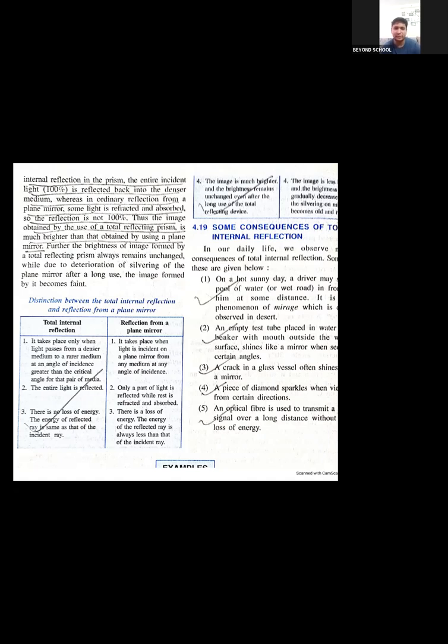Further, the brightness of the image formed by the total reflecting prism always remains unchanged, while due to deterioration of silvering of the plane mirror after a long use, the image formed by it becomes faint, because the glass has a silver coating behind it. So if the silver coating is removed, you cannot see the object. There is no reflection, and the entire purpose of doing that activity goes in vain, because now you do not have any kind of surface which will help the light to bounce back.